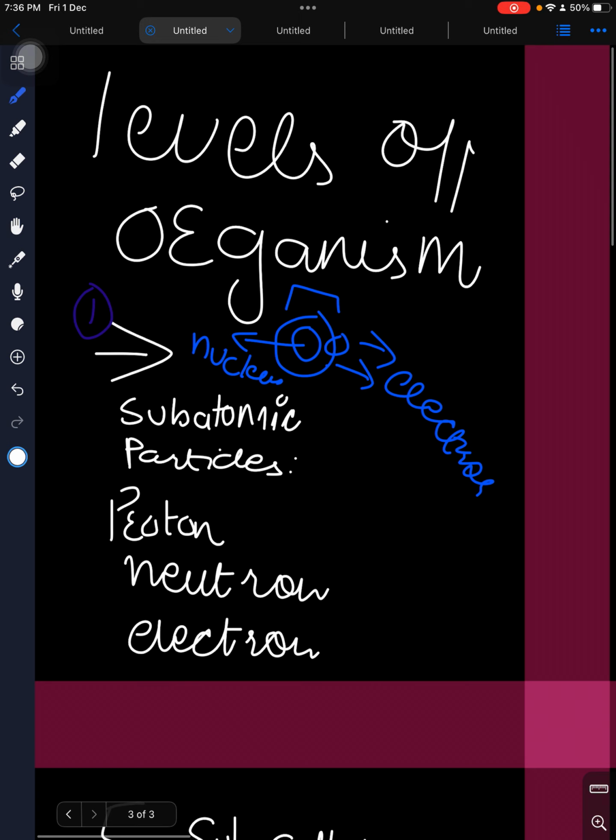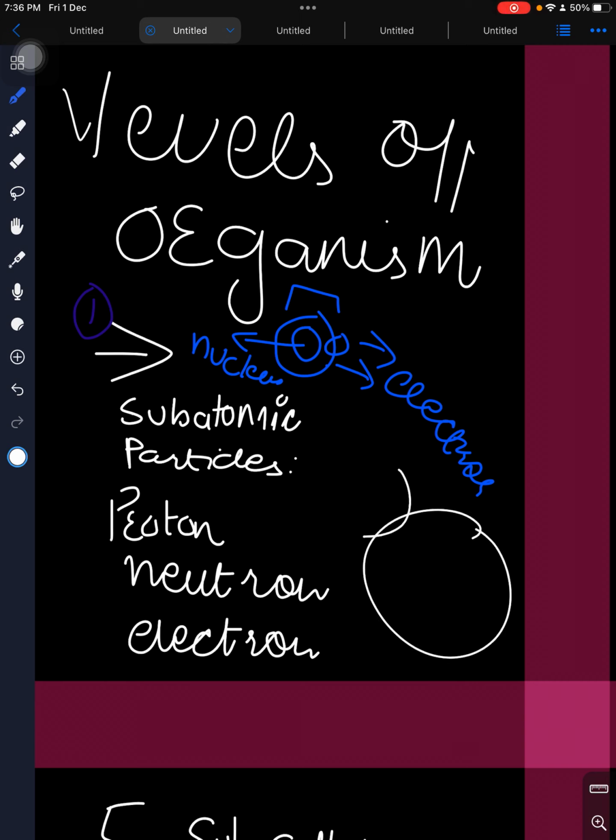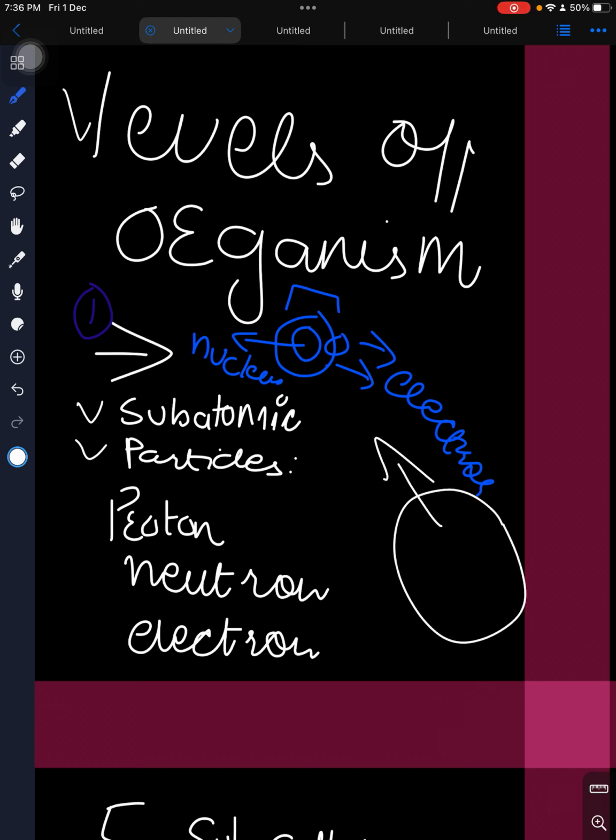Talking about the levels of organisms, first of all, everything is made up of atoms. Even our cells are made up of atoms. Whenever we talk about levels, we have the number one level, the subatomic particles of the atom. We are made up of the subatomic parts of atoms. Those are proton, neutron, and electron.